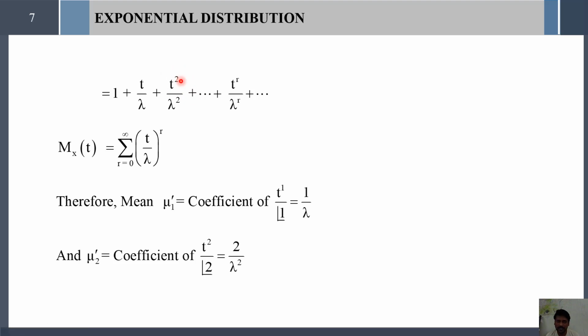So simply multiply the numerator with 2 factorial and divide by 2 factorial. Then you take t square divided by 2 factorial outside. Therefore 2 factorial divided by lambda square is the coefficient of t square divided by 2 factorial. This 2 factorial value is nothing but 2 itself. Therefore the coefficient of t square divided by 2 factorial is 2 divided by lambda square.